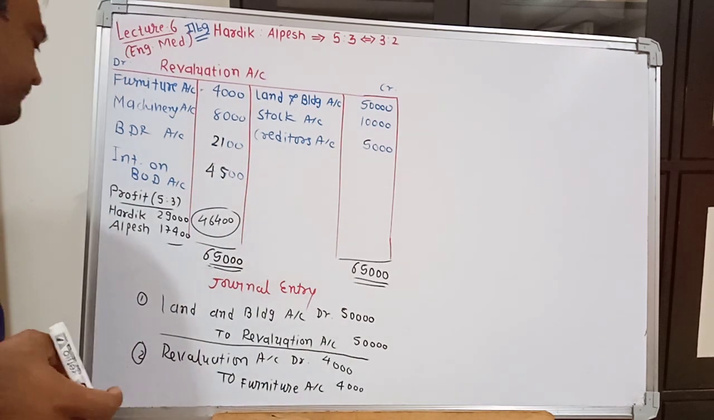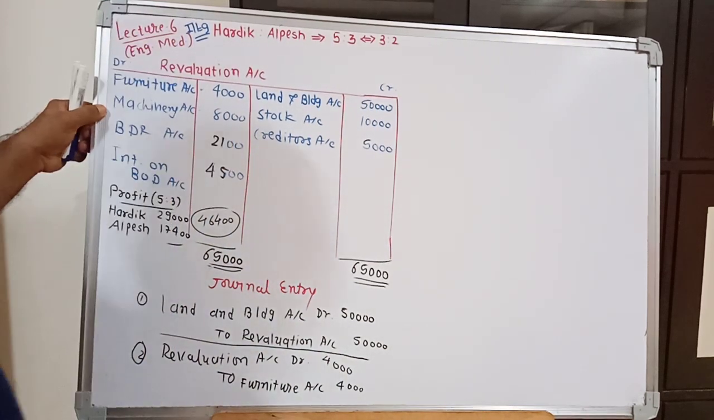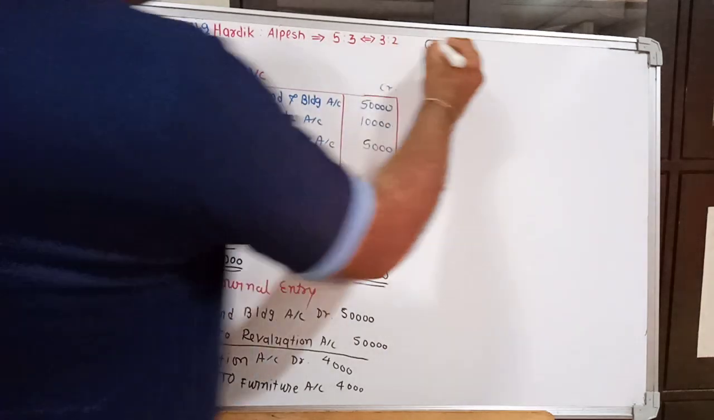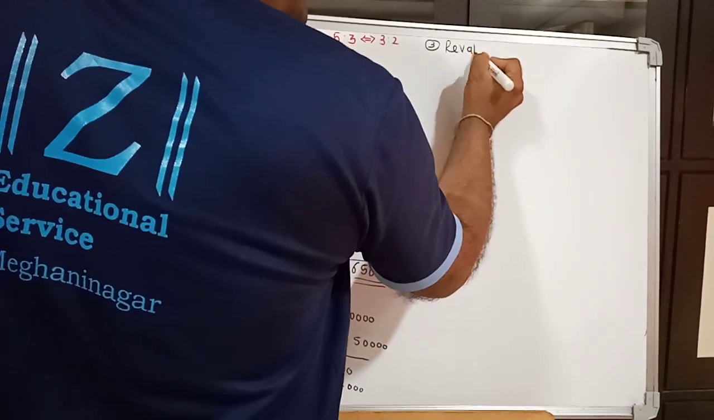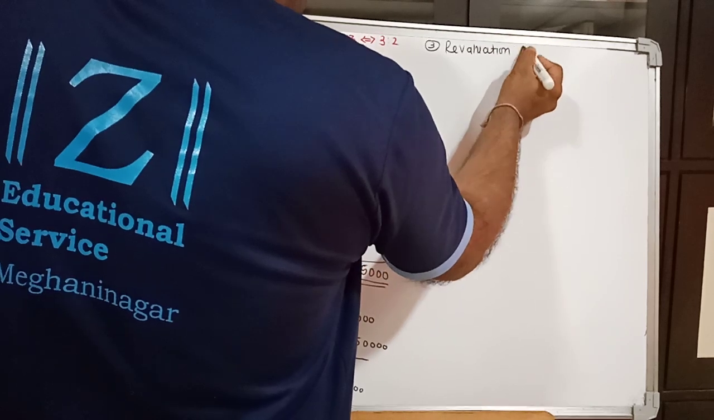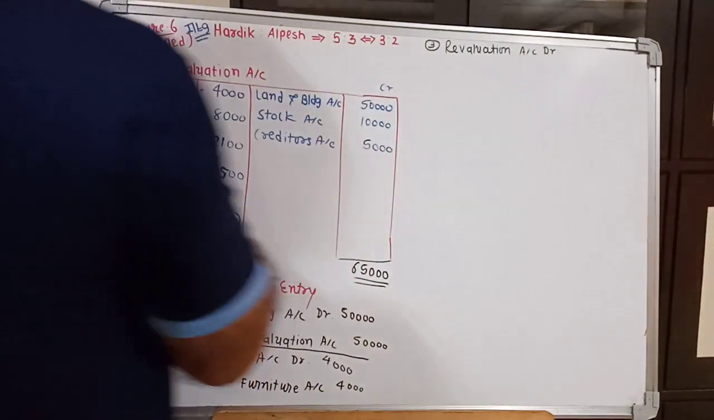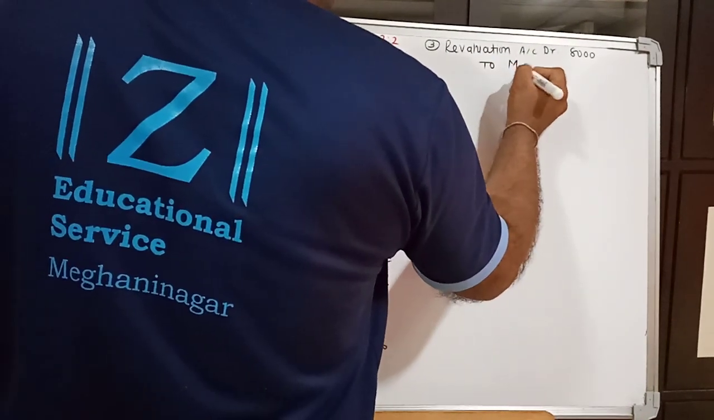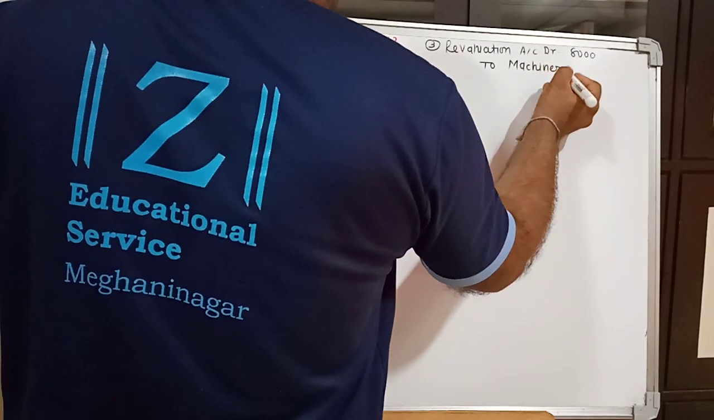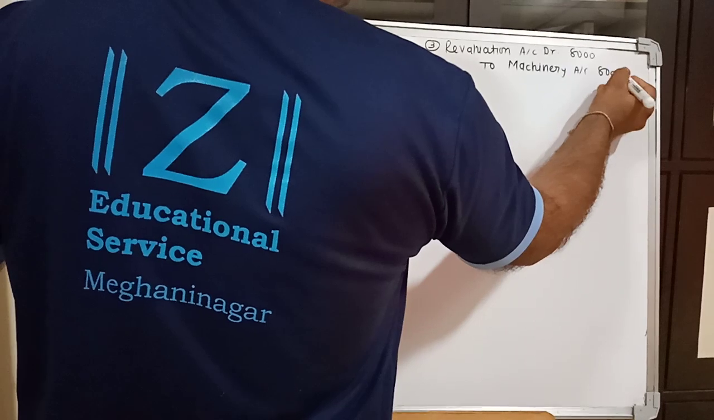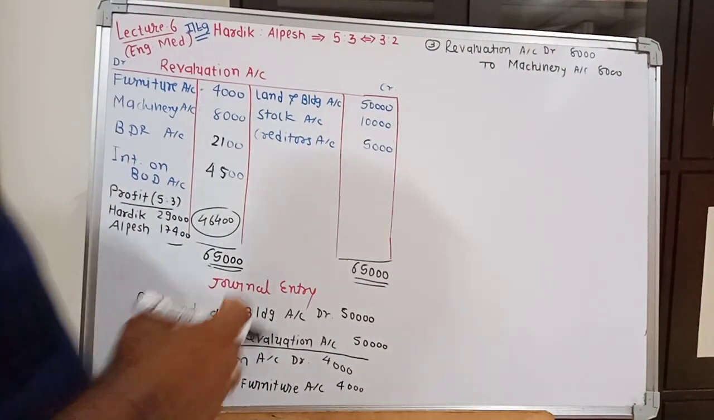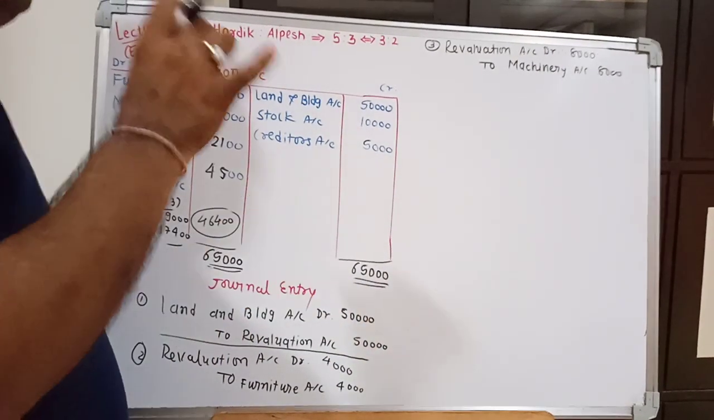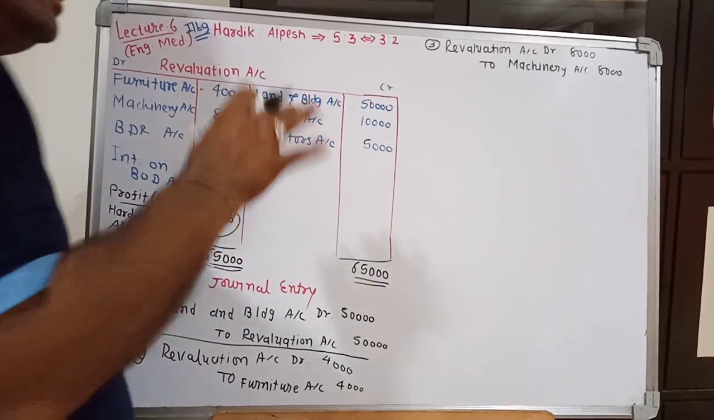Third entry is regarding machinery. Machinery is on debit side of revaluation, so we have to write revaluation account debit 8,000 to machinery account credit 8,000. And what will be the narration, friends? Value of machinery is decreased.